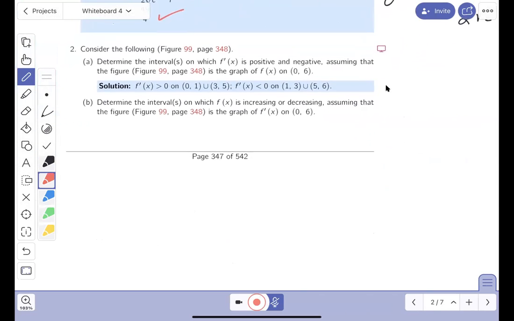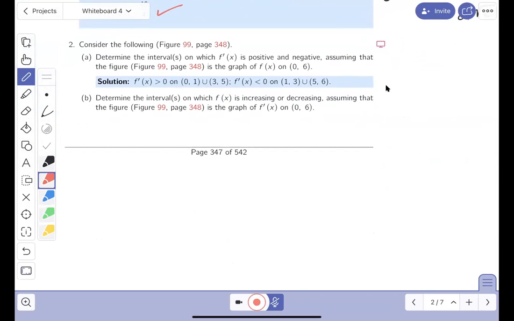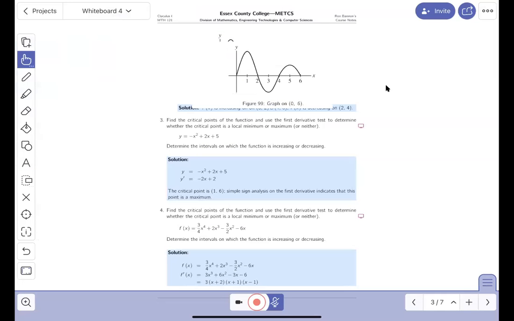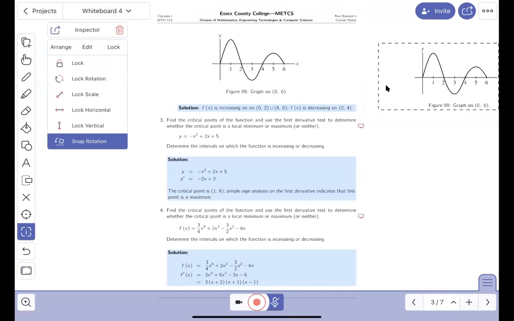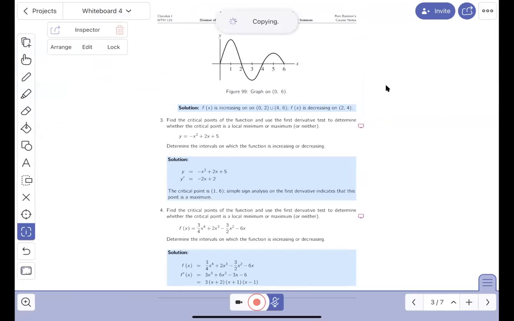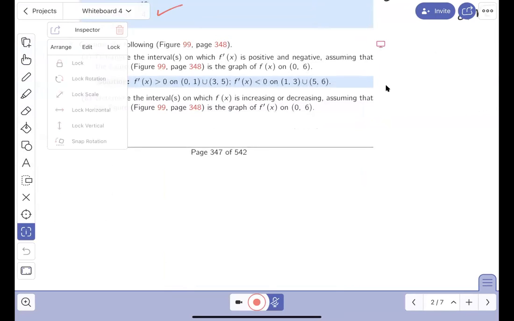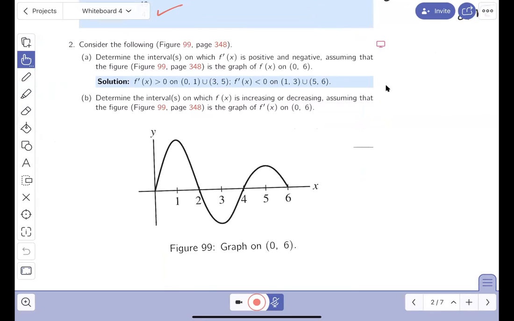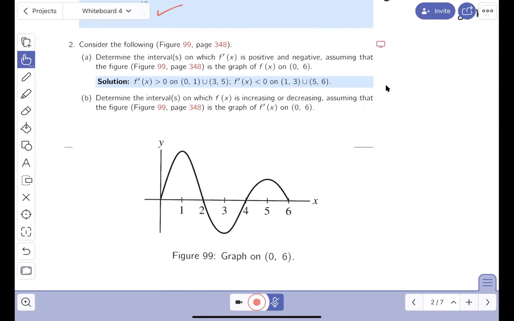Let's do number 2. Number 2 is a little more complicated, because I'm going to look at a picture. So what I've got to do is get to the picture, and I'll just copy it right over here, go back, and paste it in. All right, so let's paste that picture in and talk through it. We're going to do one thing at a time. I'm going to do A first.